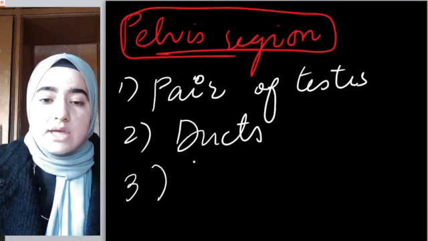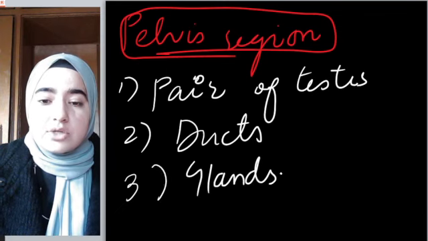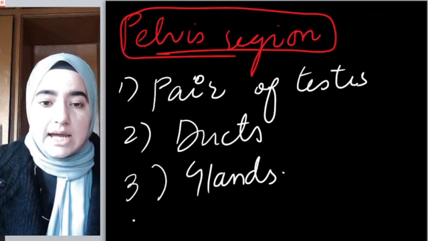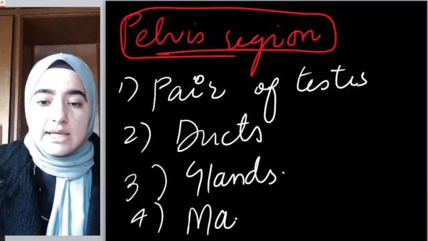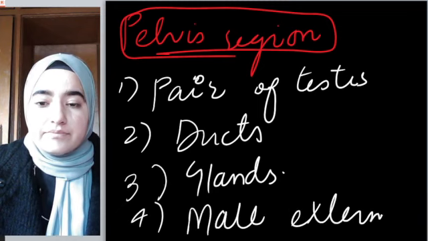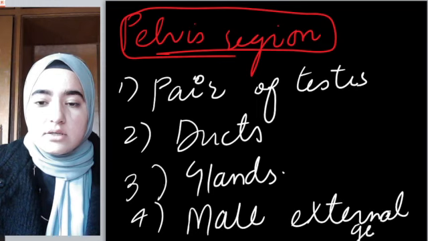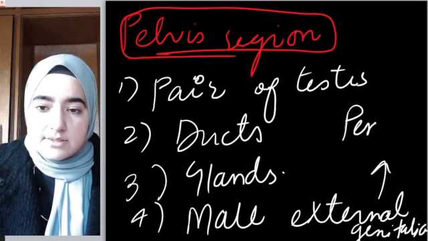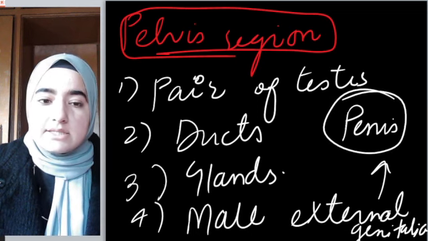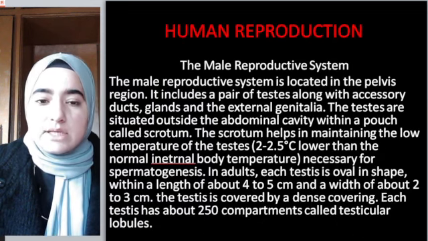In glands we have the seminal vesicle, the prostate gland, and the bulbourethral gland. And finally we have the male external genitalia, which is known as the penis.